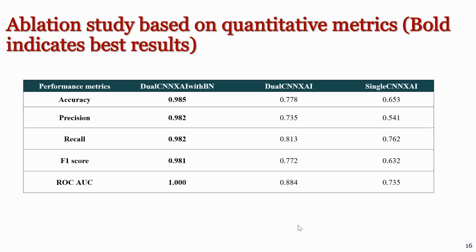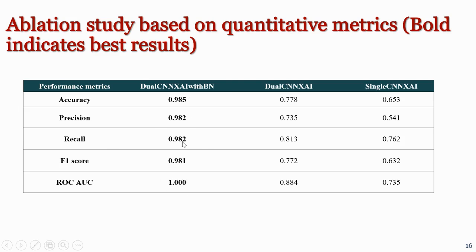And for the ablation study results, we have compared our actual model with baseline models. We have tried to remove each component and reported the results. We started off with a single CNN model, then we changed it to a dual convolution model, and then we incorporated batch normalization, which is when we got the best result. The best results are indicated in bold, and we have got an accuracy of 0.985, precision of 0.982, recall of 0.982, F1 score of 0.981, and the ROC AUC curve of 1.